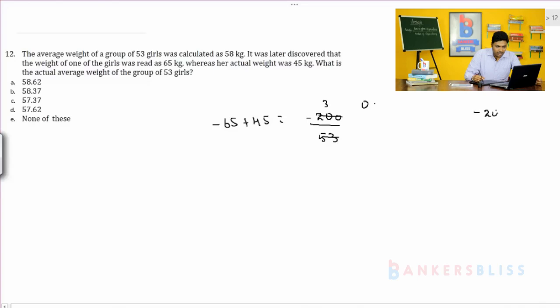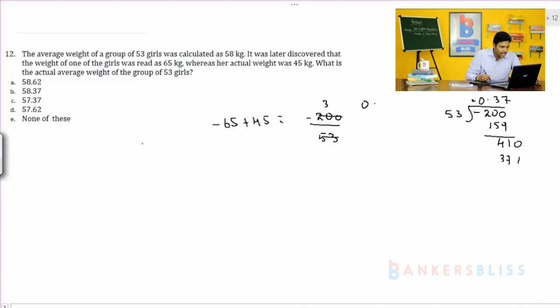So minus 20 whole divided by 53. 0 point 200. 53 threes are 159. So 41, 0. So next, 5 8s are 40, but 3 8s are 24, which is more than 410. So you take 7s. 7 3s are 21, 2 carry over, 7 is 35, 36, 37. So 0.37. You have to do minus 0.37.